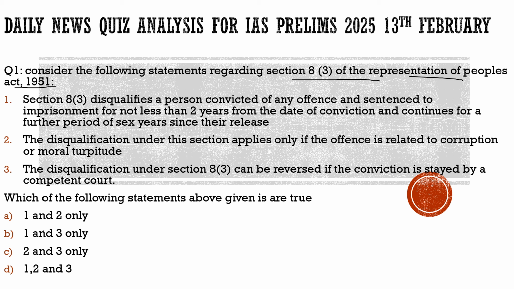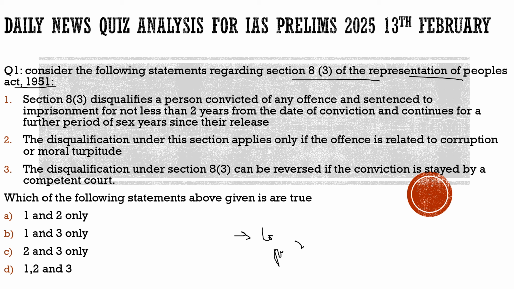With respect to that, we have section 83 of the Representation of Peoples Act 1951. Under this section, what does it say? That if a person is convicted of criminal charges and the punishment given to him is 2 years, then what will happen to him?